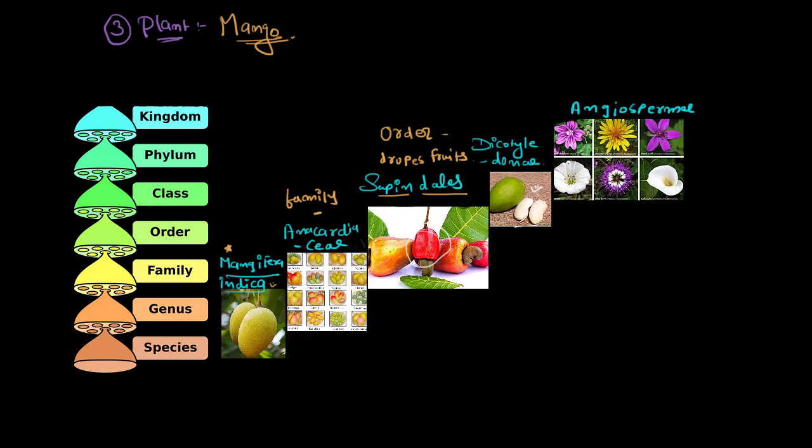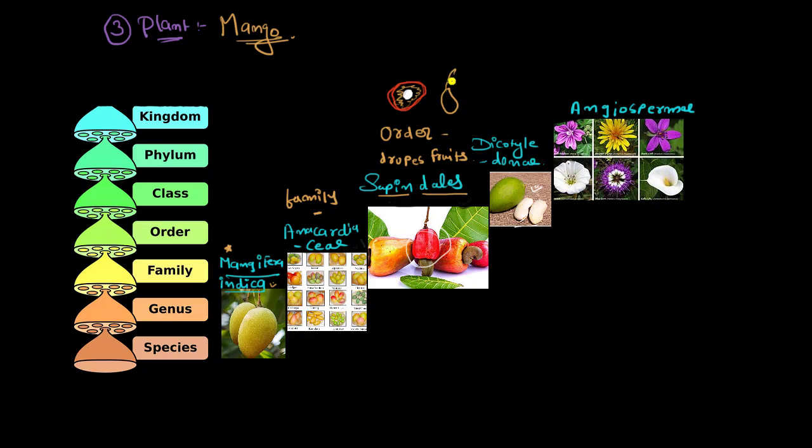When I say drupe fruits, what is it? It's this kind of appearance where the fleshy part is around, and in between there is a hard part, which is your seed. Surrounding this seed there is a fleshy part which you can eat, obviously, and you have eaten the mango.